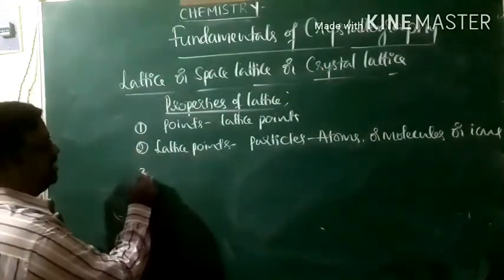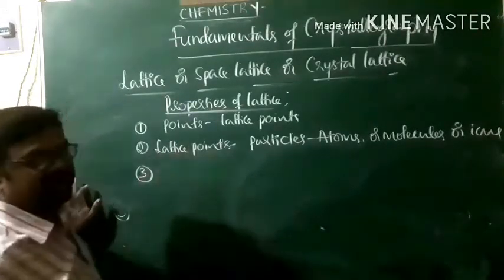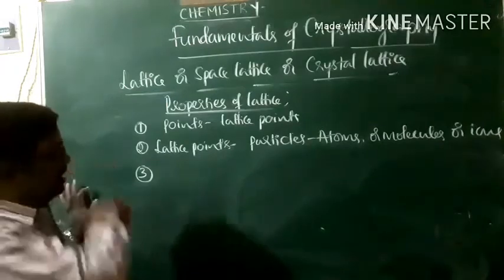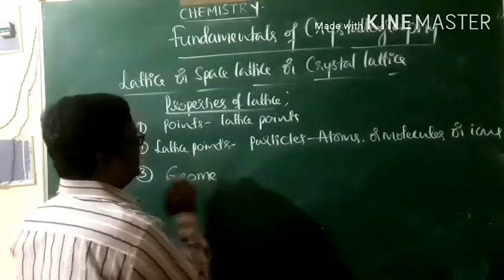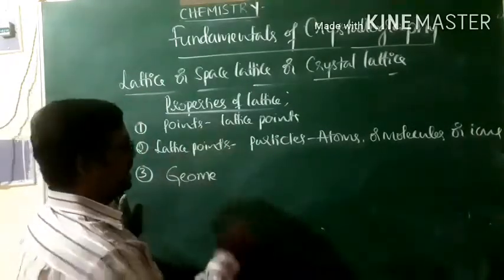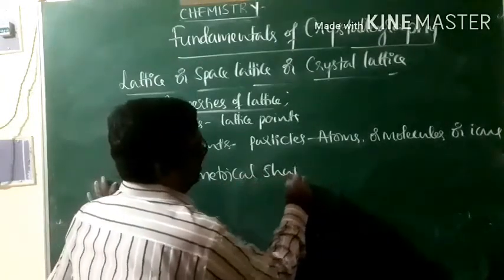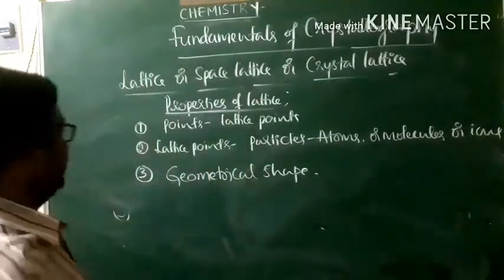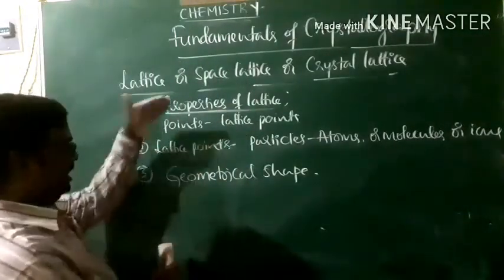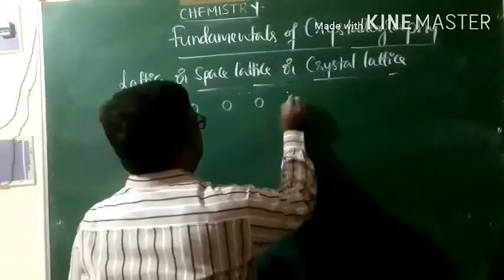When these lattice points are joined by certain imaginary lines, you are going to get a certain geometry to the crystal lattice. That means these lattice points are joined by imaginary lines to get a certain geometrical shape to the crystal lattice. I am going to explain all these properties by drawing one crystal lattice. Imagine a crystal lattice, right? This is a crystal lattice.